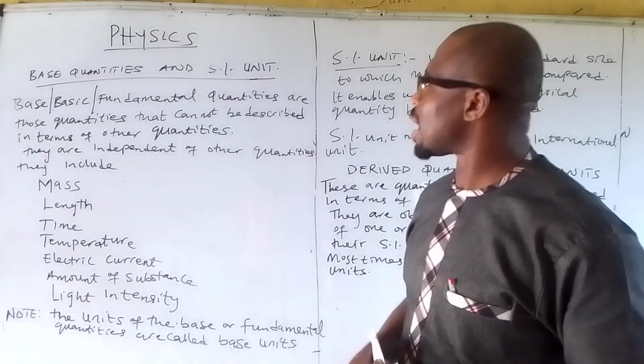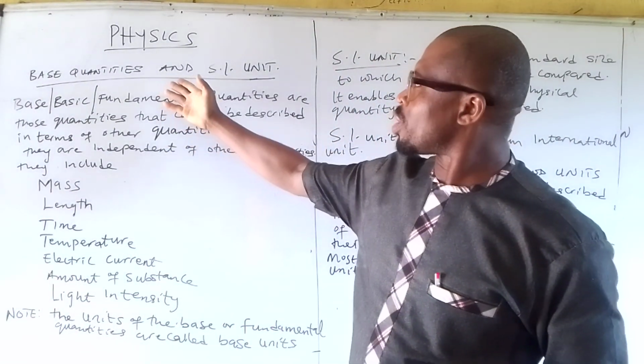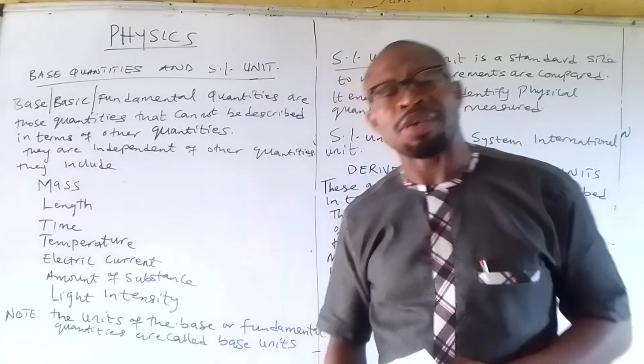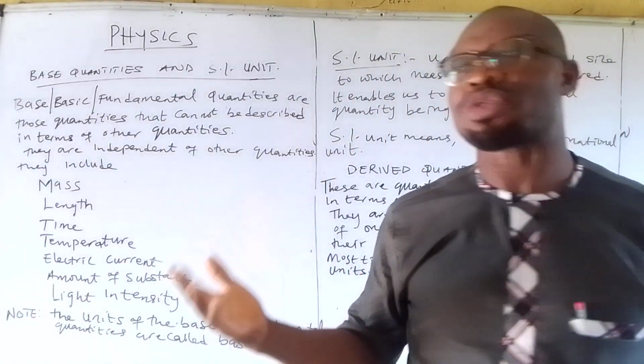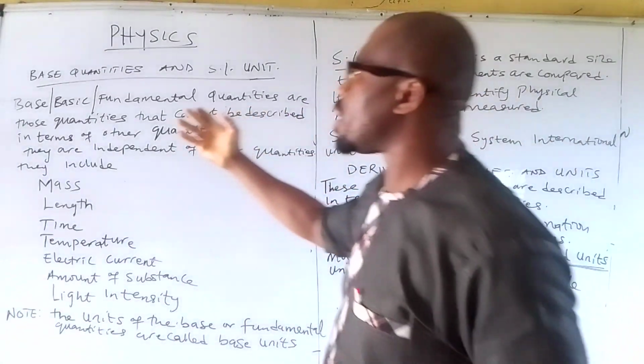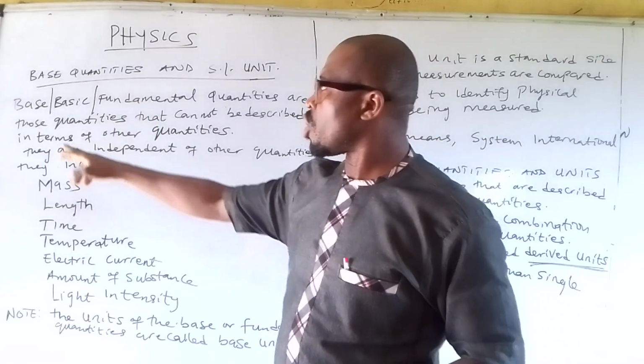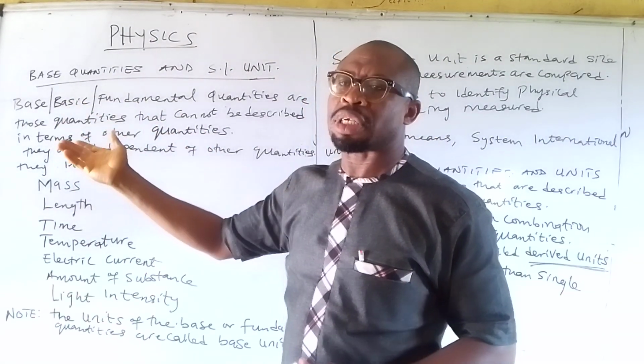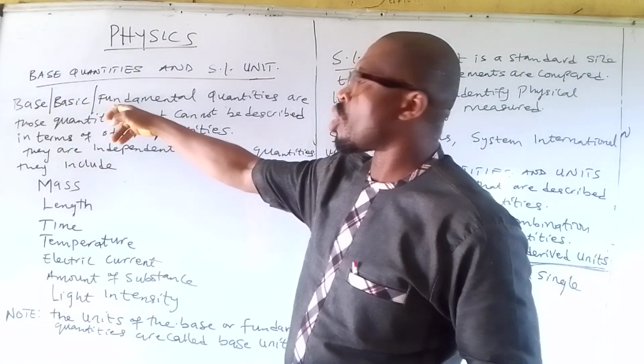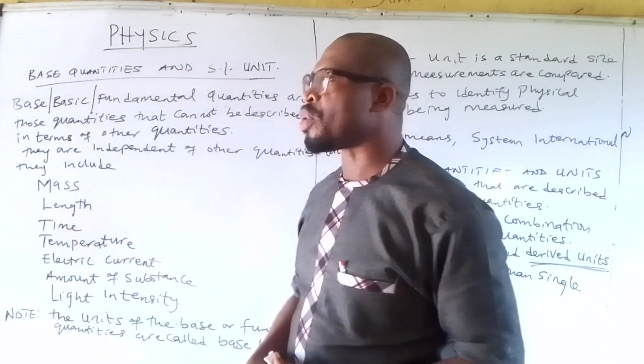I want us to look at base quantities and their SI units. Now, base quantity, you can call it a base quantity, or a basic quantity, or a fundamental quantity.